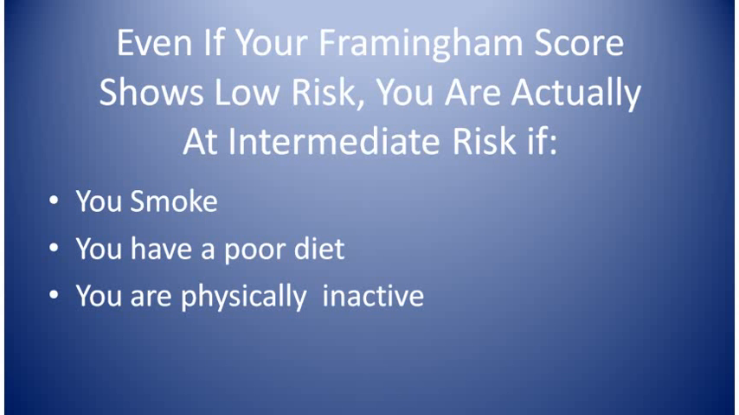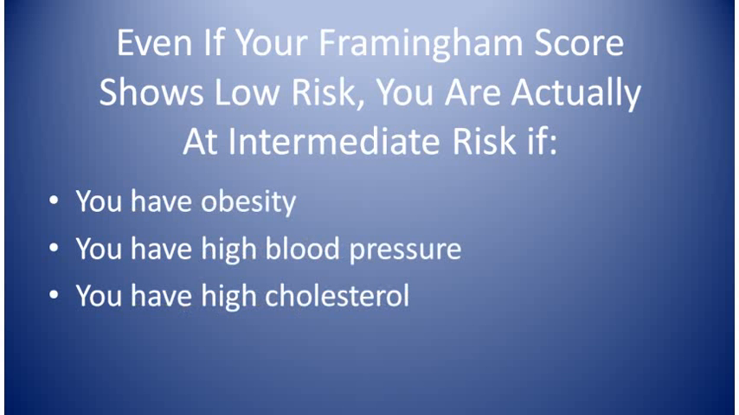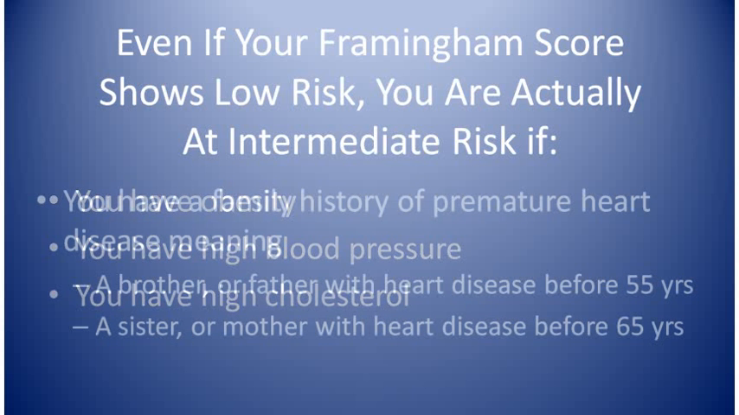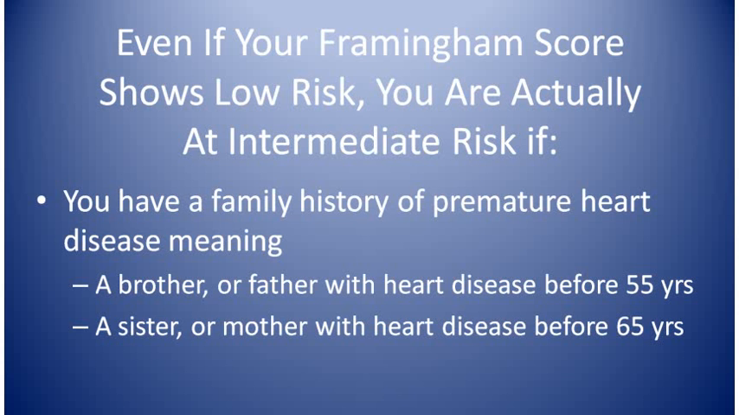But even if your Framingham risk score showed low risk, you're actually at intermediate risk if you smoke, if you have a poor diet, or if you're physically inactive. You're also at intermediate risk if you have obesity or high blood pressure or high cholesterol. You're also at intermediate risk if you have a family history of premature cardiovascular disease.